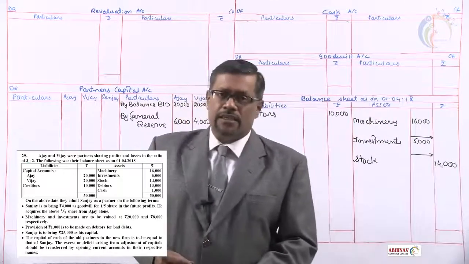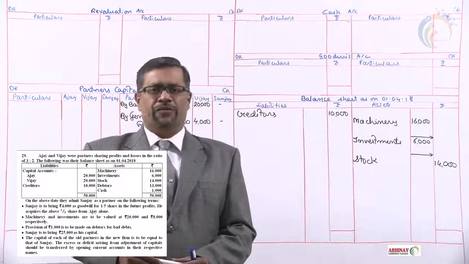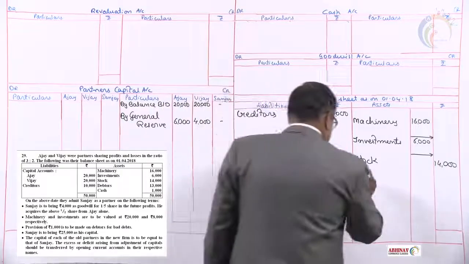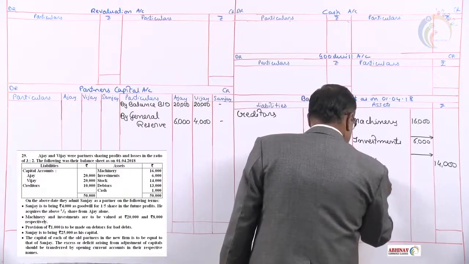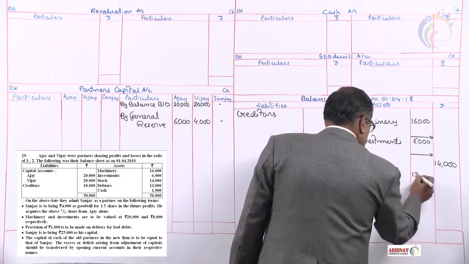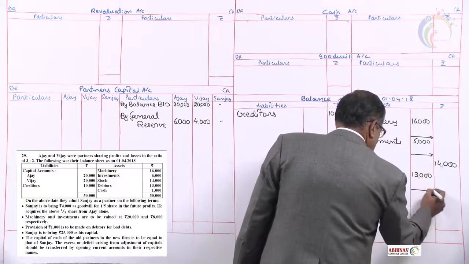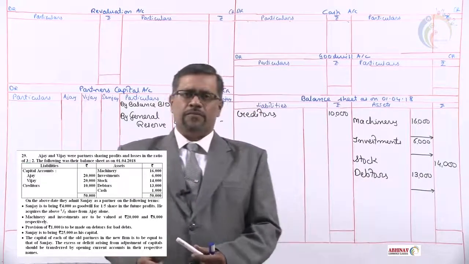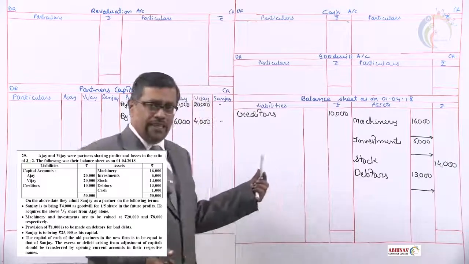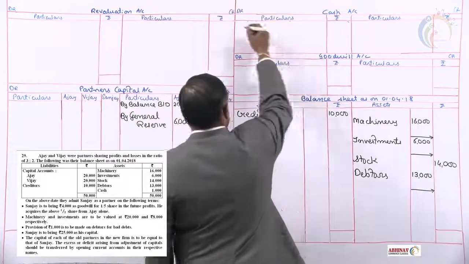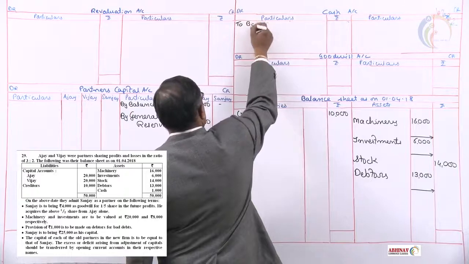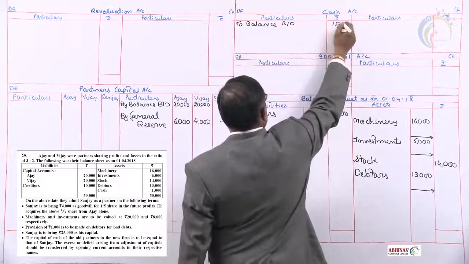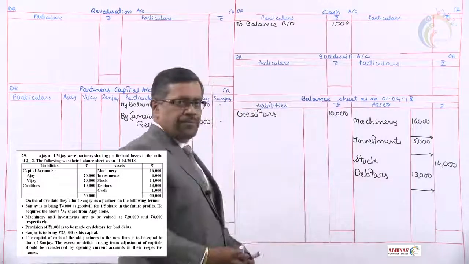Then debtors. Debtors has some provision for bad debts. So we have to minus that. So debtors in the inner column. It's asset. Debtors rupees 13,000. We'll leave one line so that we can deduct provision for bad debts. Cash is an asset. Do we have cash account? Yes. So don't record direct in the balance sheet. Take it in cash account. To balance brought down rupees 1,000.